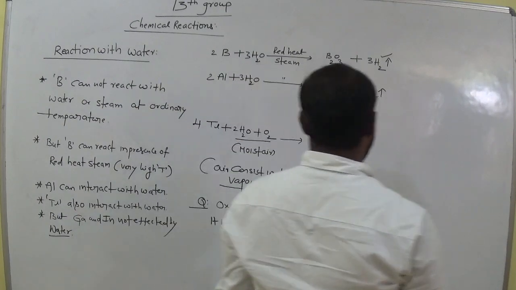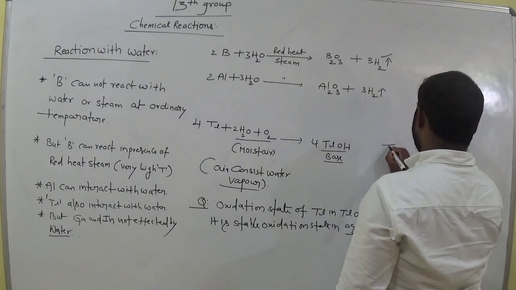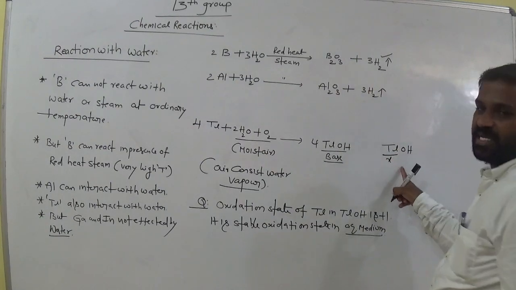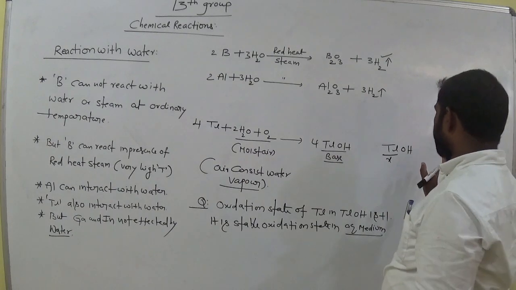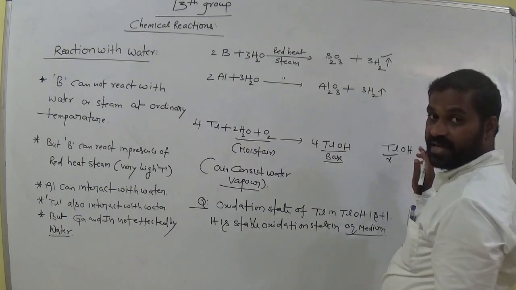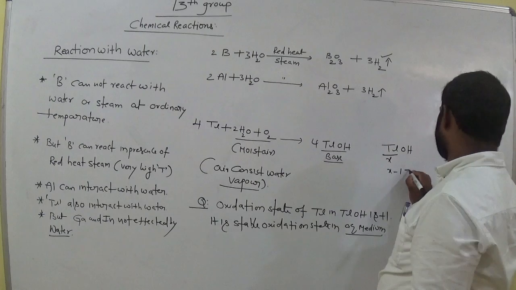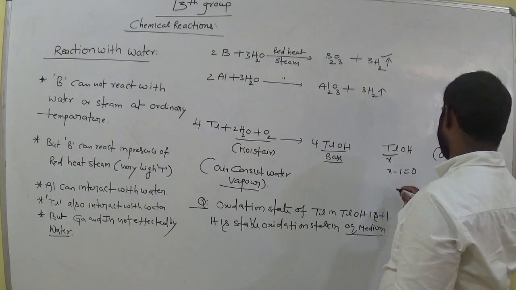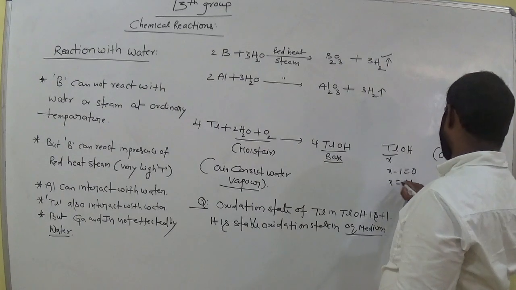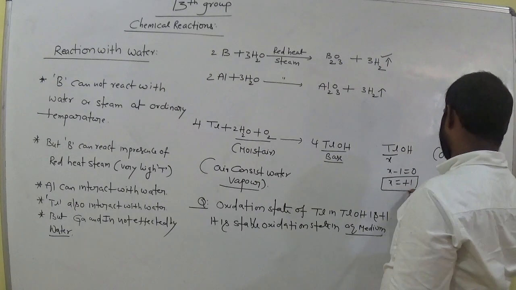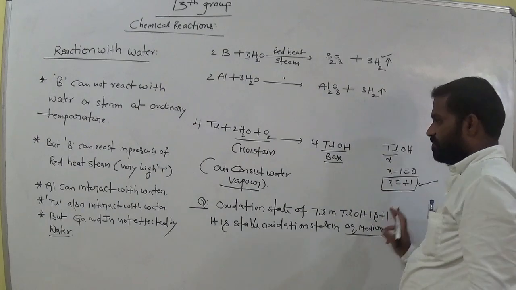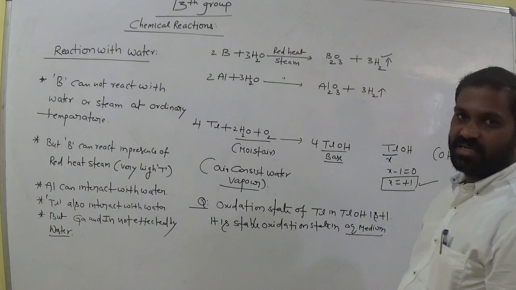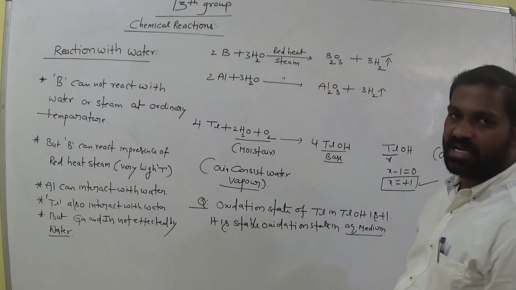Okay, clear? This is thallium and OH. Calculate the oxidation state of X here. For OH it is -1, directly taken. Now X - 1 equals 0, so X equals +1. This is the oxidation state of thallium, +1 in this compound. So these are the reactions with water. Red heat means high temperature.